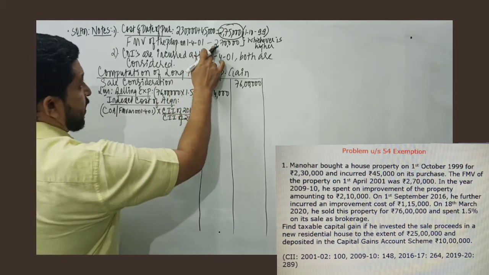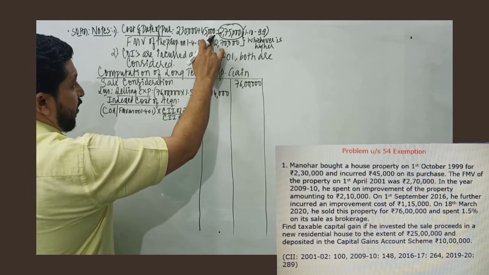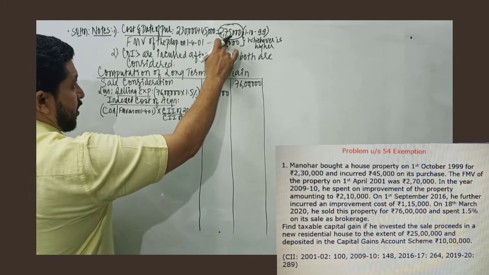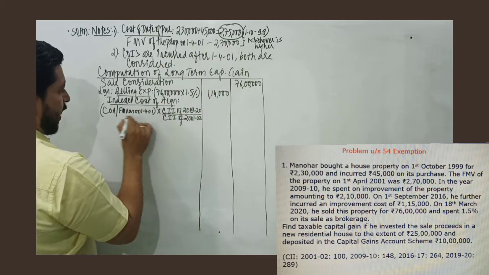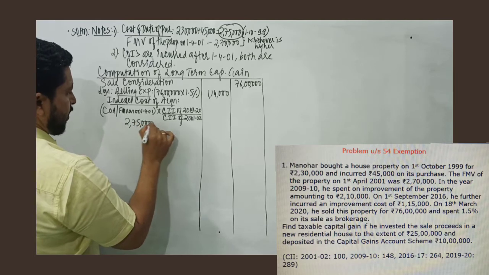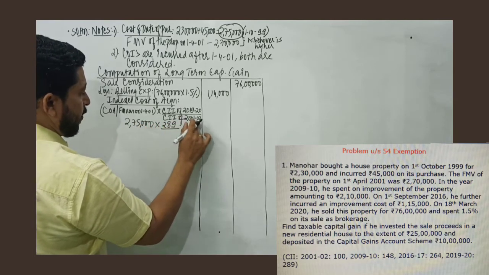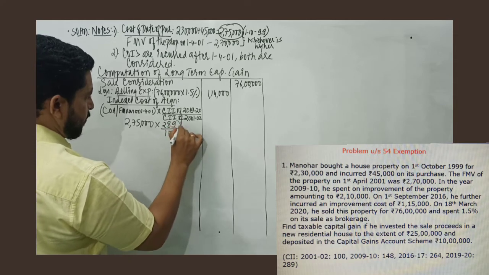Now, we have already seen 2,30,000 plus related expenses 45,000, that is 2,75,000, which is bigger. So we take 2,75,000 for our calculation. So 2,75,000 into 289 divided by the base year index, which is 100.